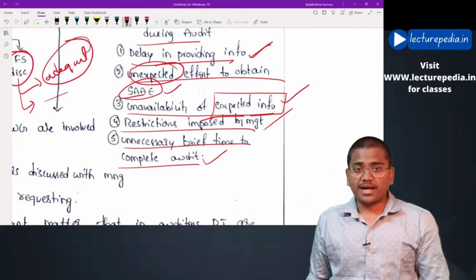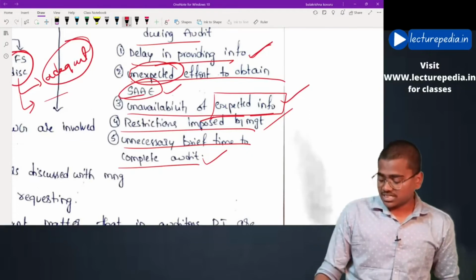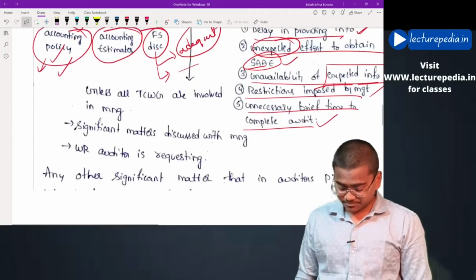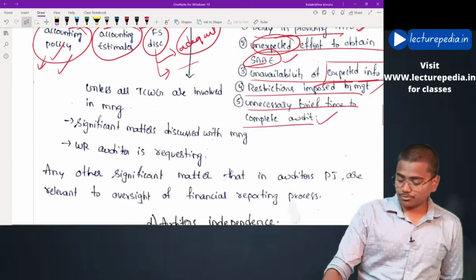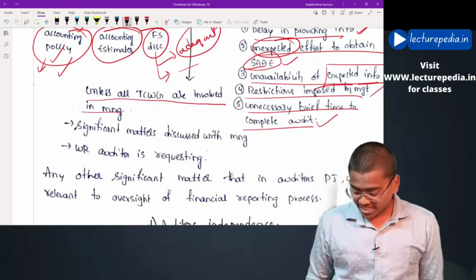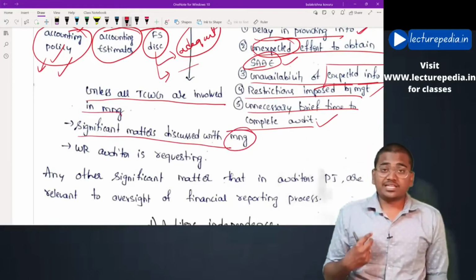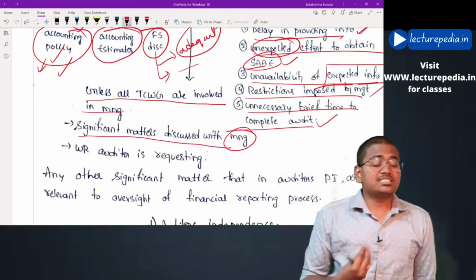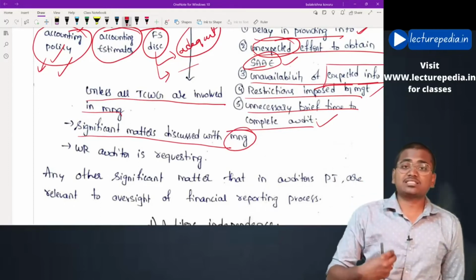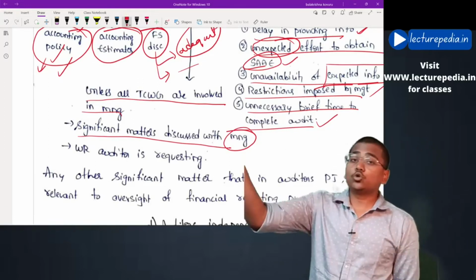Okay, if management has forced the auditor, then the auditor has to communicate the same to those charged with governance. Next, still, what has to be communicated? Unless all those charged with governance are involved in management, significant matters discussed with the management. In case the auditor has discussed any significant matters with the management, all those matters have to be communicated to those charged with governance.